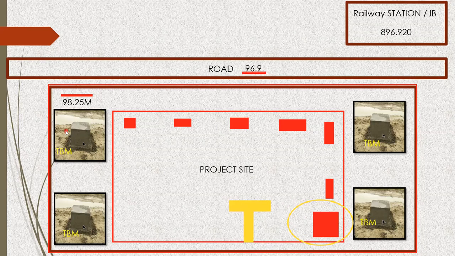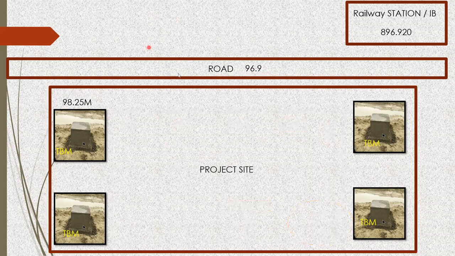It's difficult. So instead of that, since this is a footing, I'm going to establish one temporary benchmark here as well, so that it is easy for me to see, right? In the same way, if I want to give the depth of this footing, I won't be looking at the far benchmark. I'm going to look at this temporary benchmark. In the same way, if I want to do a footing in this area, I'm going to look at it this way. So if it's a big project, we'll try to establish 4 or 5 different temporary benchmarks at each of the corners, so that it is easy for me to carry out my surveying work. Got it? Yeah.